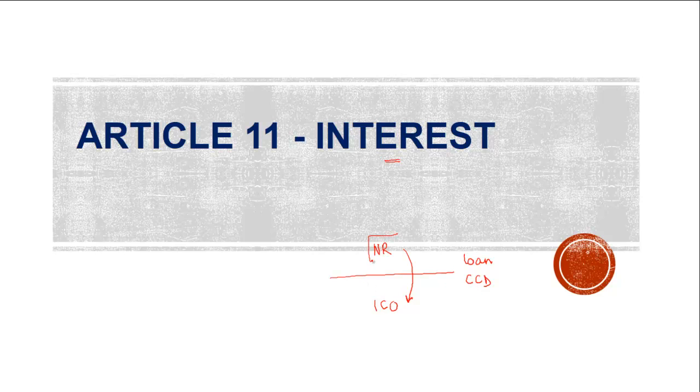So how would the taxation work in the hands of the non-resident? Whether it is India or the state where this non-resident is a resident that has a right to tax? Is there any withholding tax which has to be applied in India? All these questions are governed by Article 11, interest. And then the most important question: what exactly is interest? What is covered over here? That is dealt with in Article 11 of most of the treaties, which is what we are going to look at as a part of this chapter.